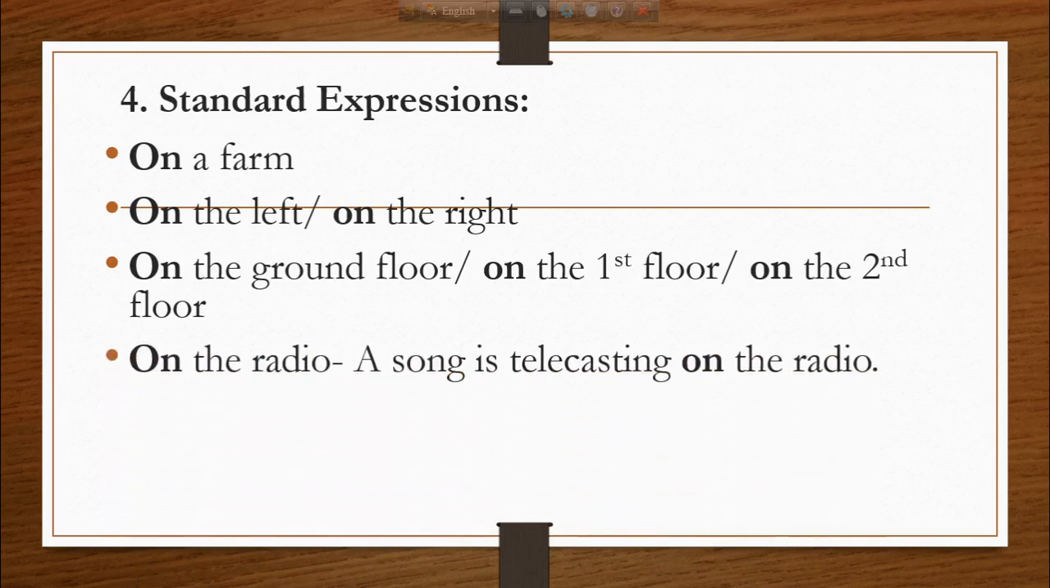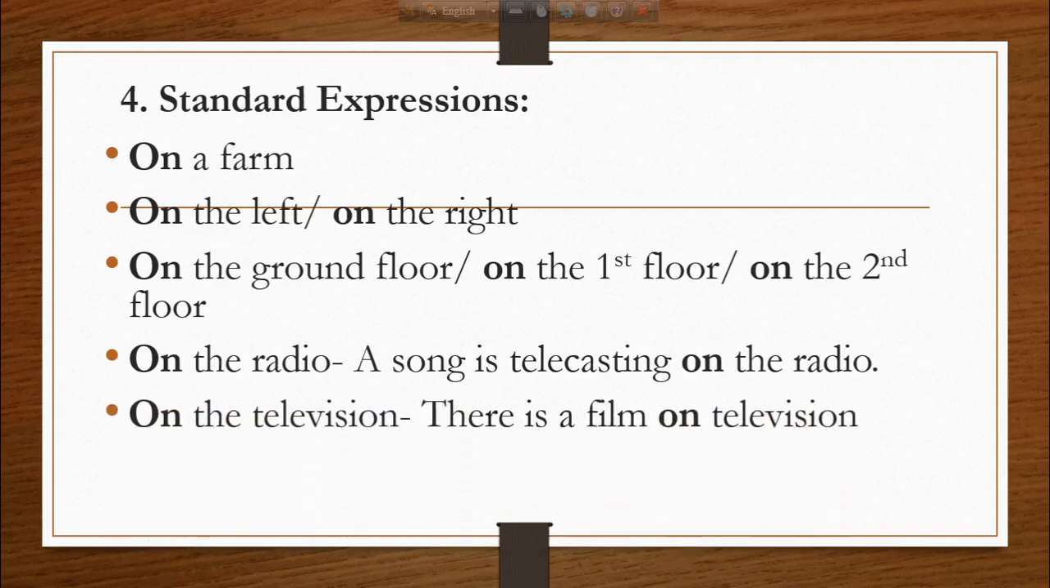So when a song is telecasting on the radio, then we say a song is telecasting on the radio. On is used here. And also we say there is a film on television. And also we say on a ship.